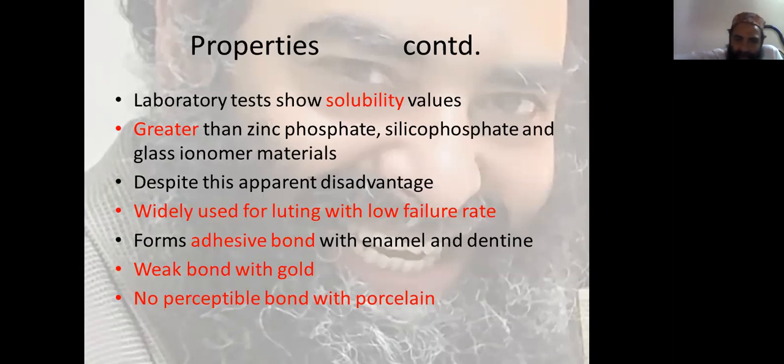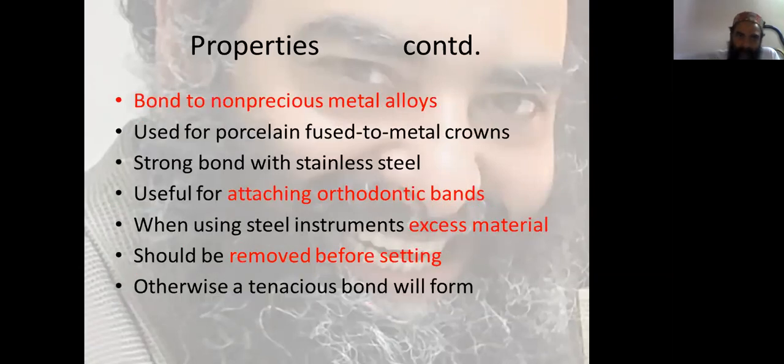They form an adhesive bond with enamel and dentine, but a weak bond with gold. No perceptible bond with porcelain. Bond to non-precious metal alloys is much better, so they are used for porcelain fused to metal crowns.